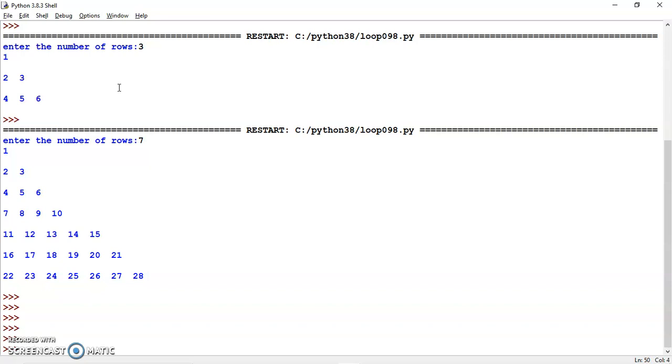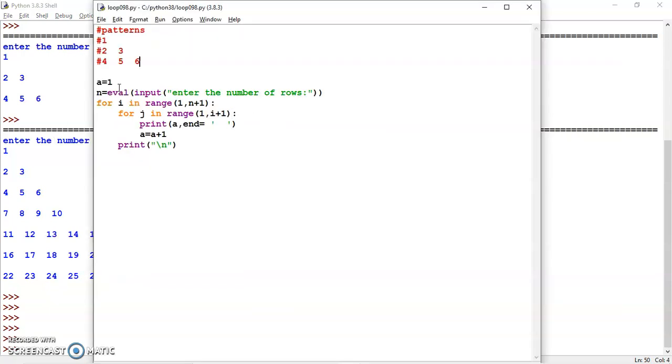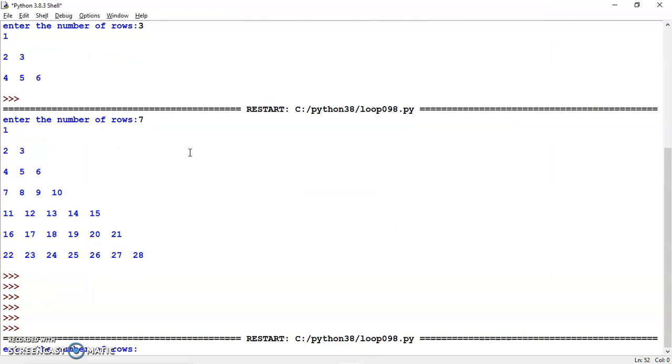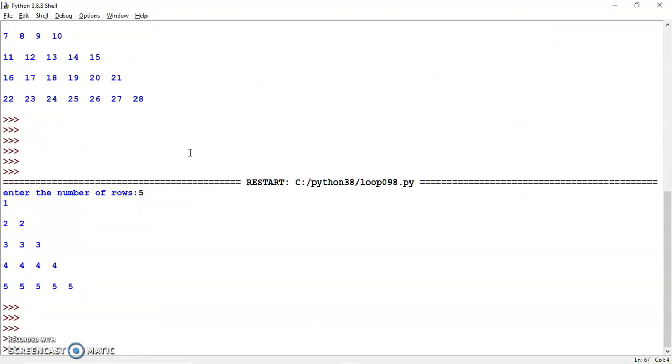Okay, so this is how you can work with nested loops. I can have a variation of this program. So maybe I want this type of output. You see, the concept of loops would remain the same. In the first row, one value, second row, two values. So these two for loops would be the same. And in each row, we want to print the value of i. So what we can do here is, we can just print the value of i here. We can remove this. Now we can get whatever output we wish.